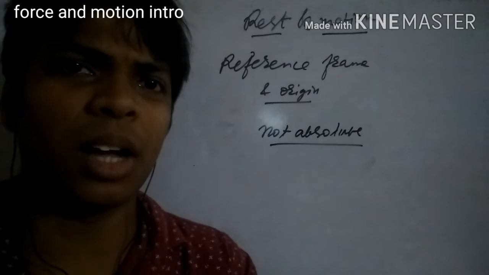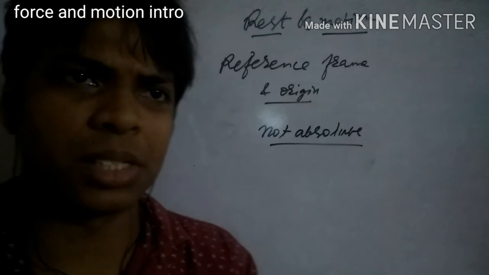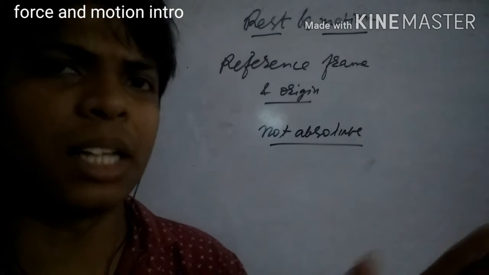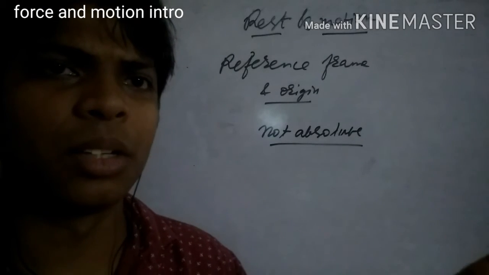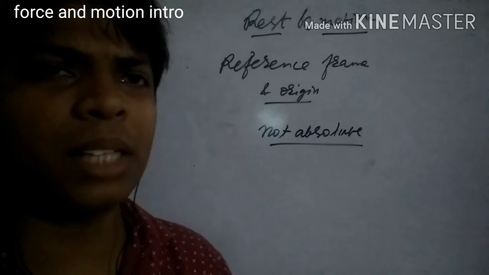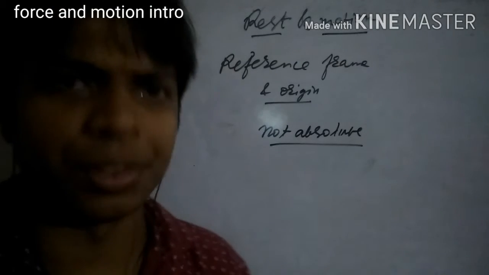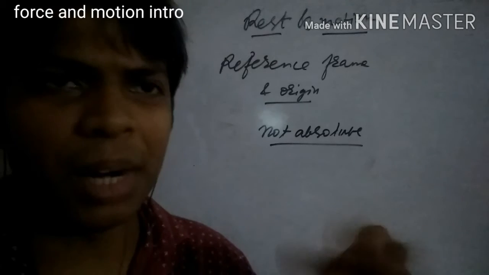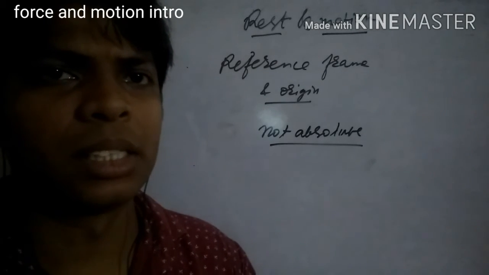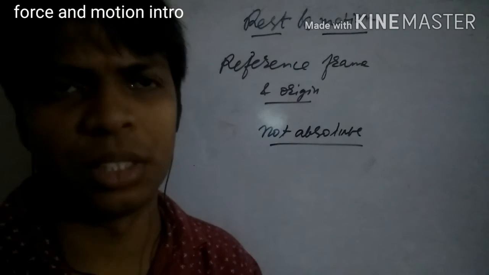So with respect to the road frame or field frame, any observer sitting or standing there sees that the bus and its passengers are in motion. But one passenger inside the bus sees that his co-passengers are at rest.